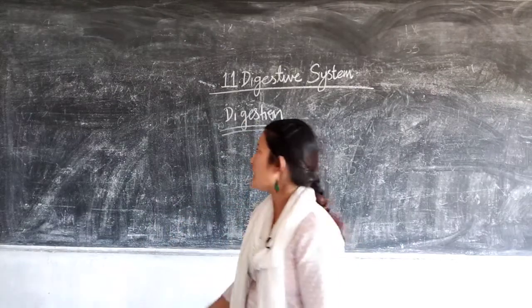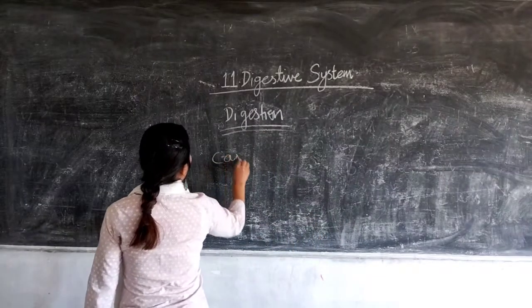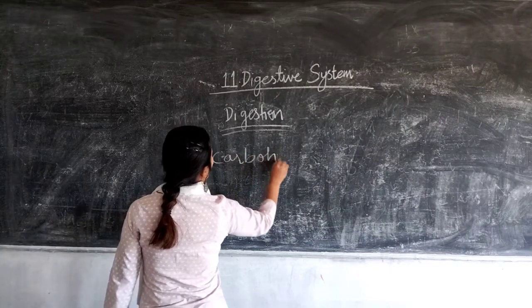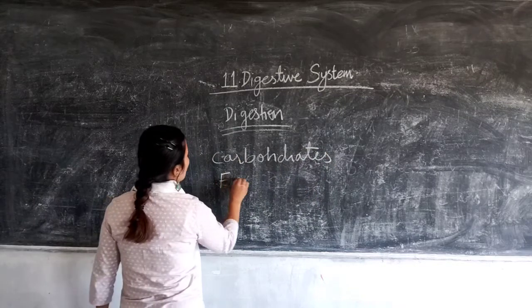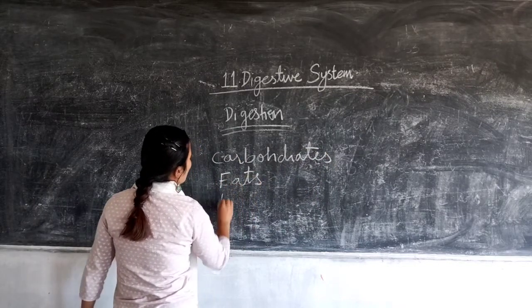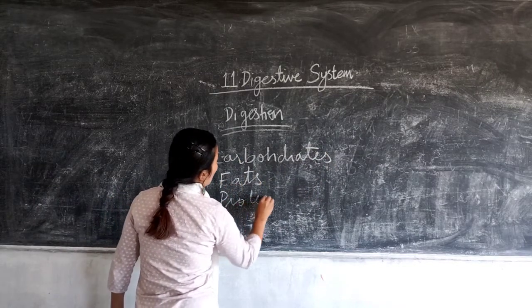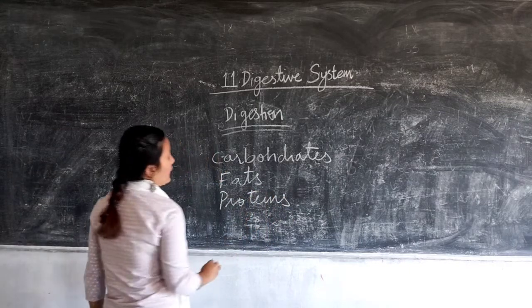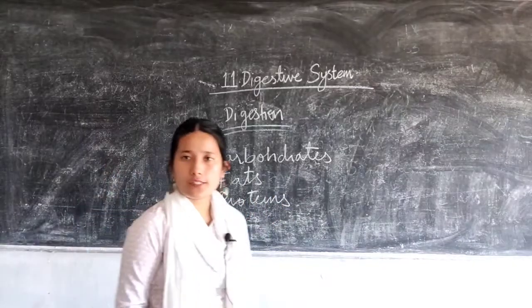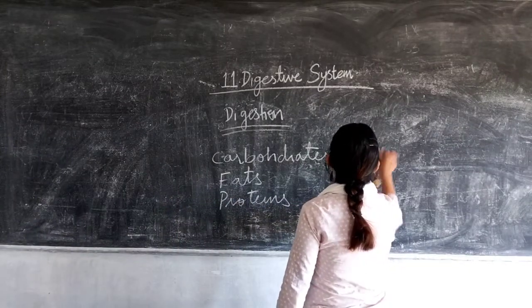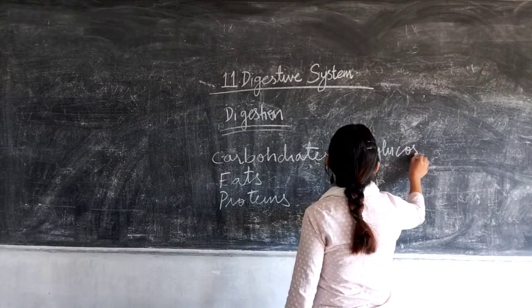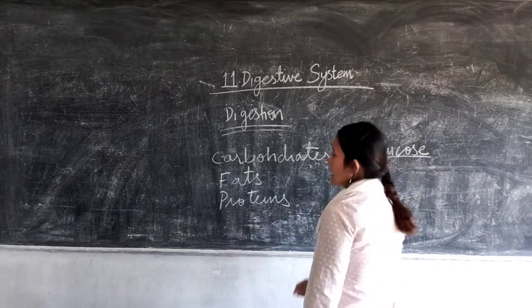For example, we take the food in the form of carbohydrates, fats, proteins and vitamins and minerals. Now, carbohydrates only in the form of glucose are acceptable by our cells.